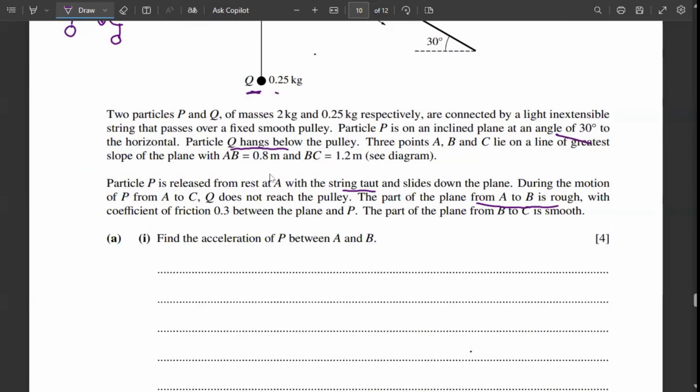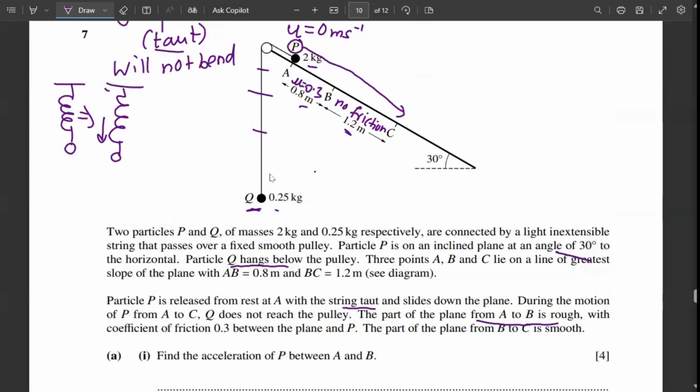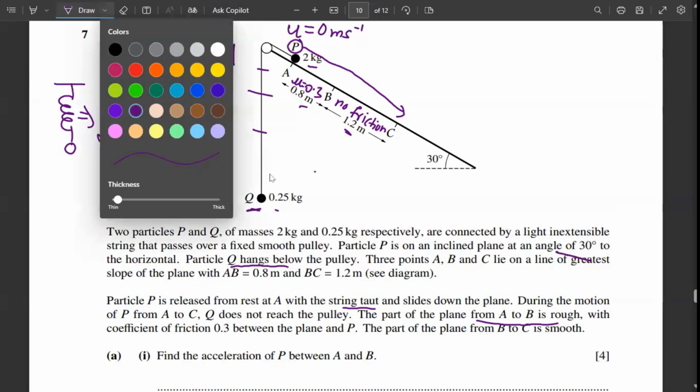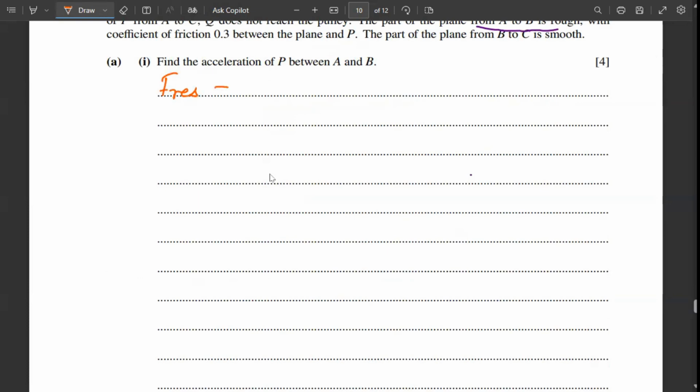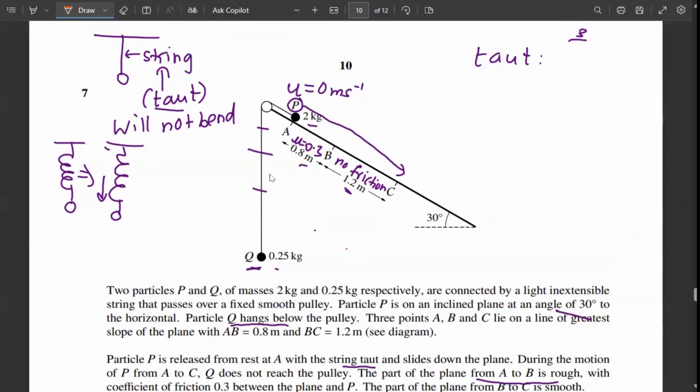Find the acceleration of P between A and B. In order to find the acceleration of P, we use the formula F resultant equals mass into acceleration. So what will be the F resultant of the system? As you can see, this mass is 2 kg, so the downward force will be 20 Newton. The force parallel to the slope will be mg sine theta, which is 2 into 10 into sine 30, which is 10 Newton.